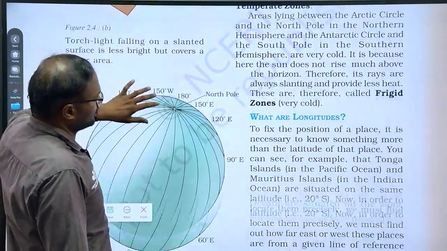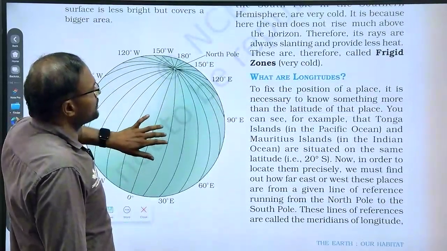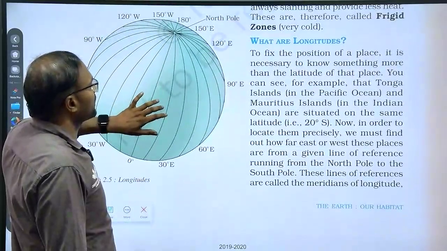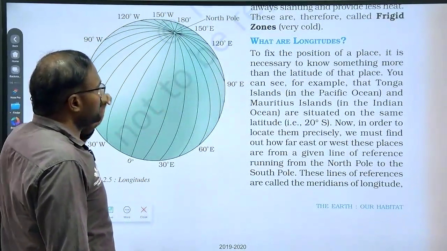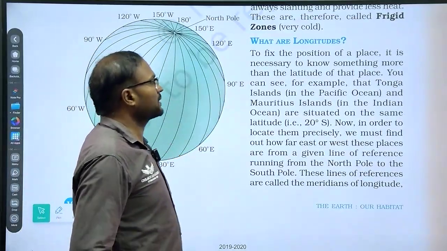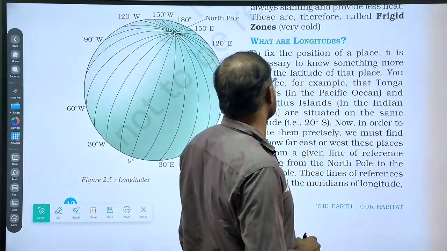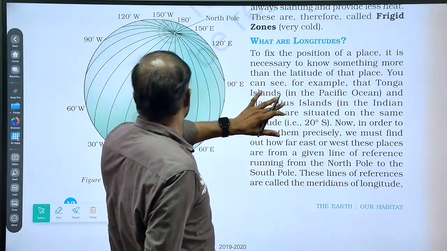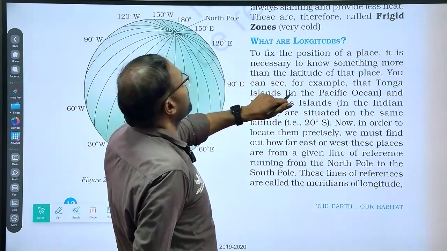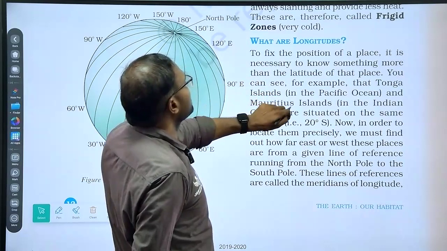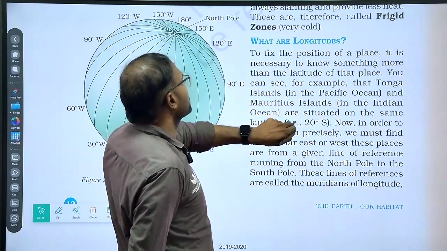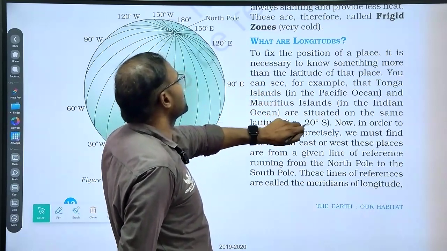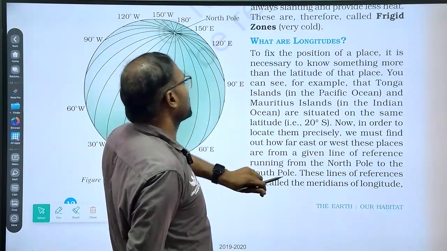Right. So then we go to longitudes. Remember, longitudes are north to south extended lines. So what are all the things being given for longitudes? Example, Tonga Islands in the Pacific Ocean and Mauritius Island in the Indian Ocean are situated on the same latitude, 20 degrees south. Okay, right, let it be.